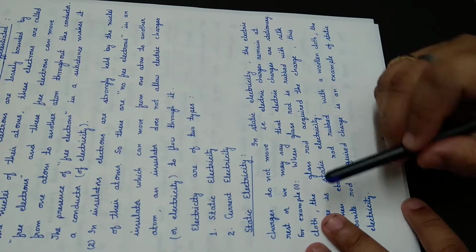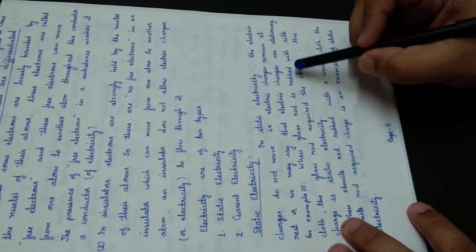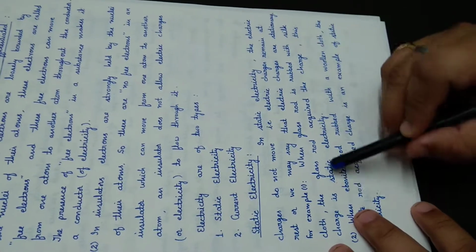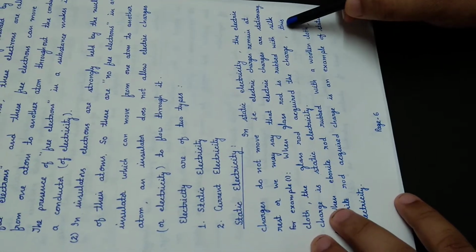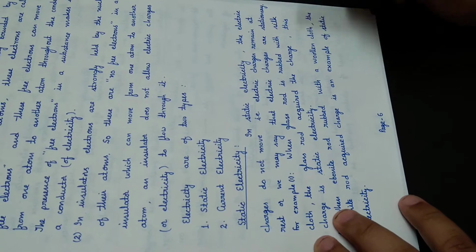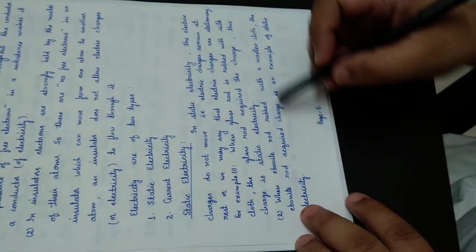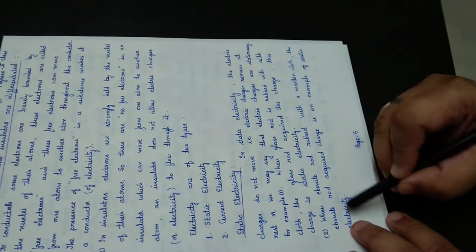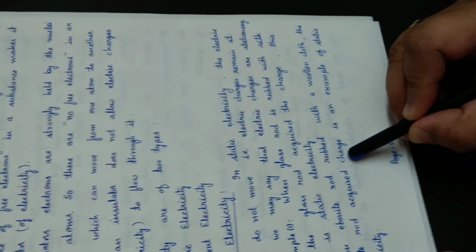For example, when a glass rod is rubbed with a silk cloth, the glass rod acquires charge. This charge is static electricity on the glass rod. Second example, when an ebonite rod is rubbed with a woolen cloth, the ebonite rod acquires charge, which is again an example of static electricity.